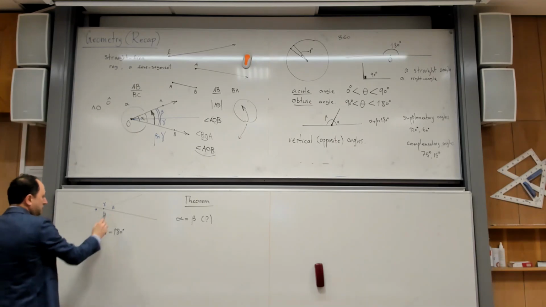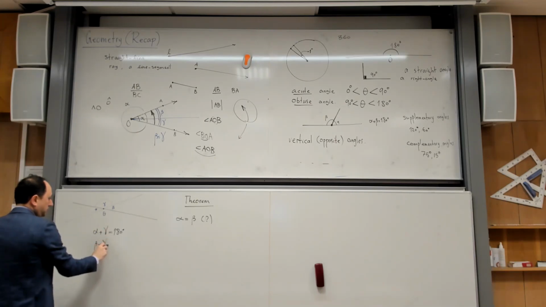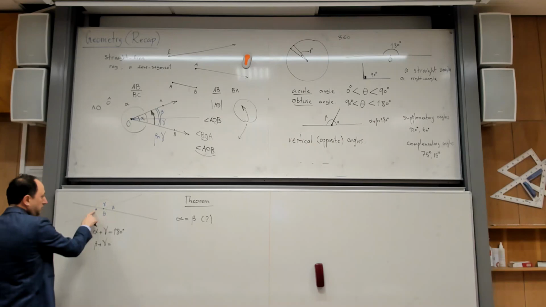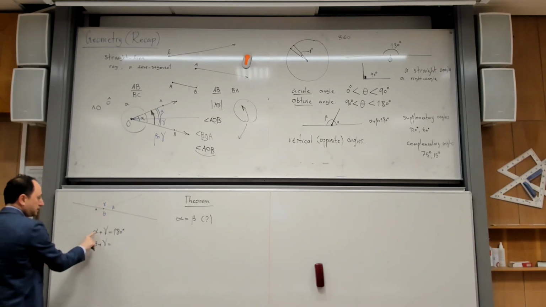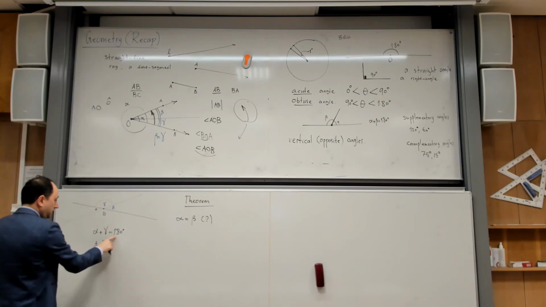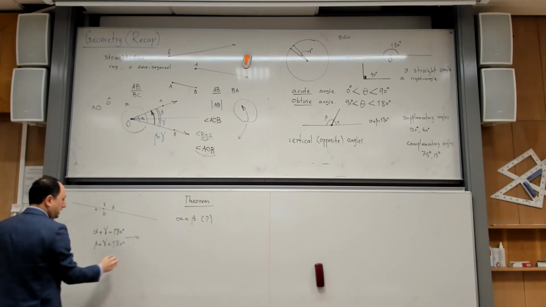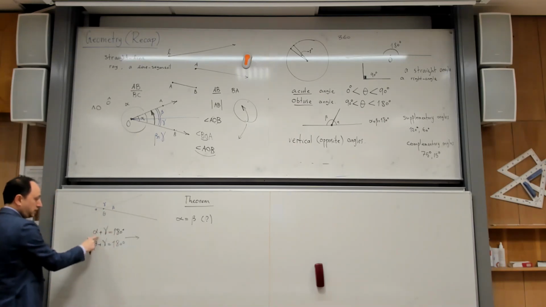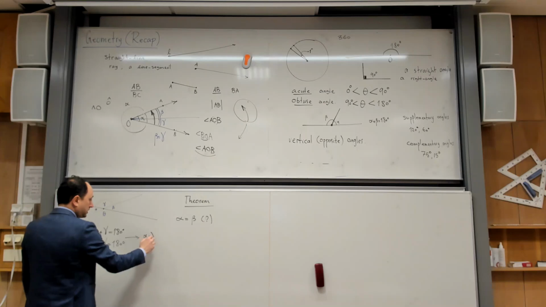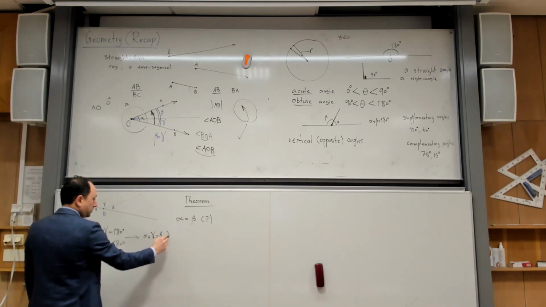And then if I ask you what is beta plus gamma, do I know gamma, do I know alpha, do I know beta? I don't know. But I know 100% that alpha plus gamma is 180 and beta plus gamma is also 180 degrees. And I know that if two numbers are equal to the same number, they have to be equal themselves. So alpha plus gamma is equal to beta plus gamma.